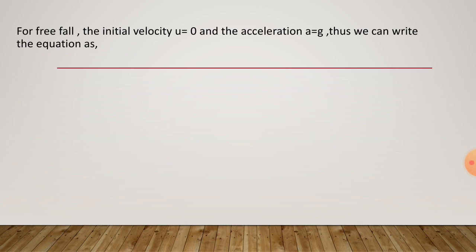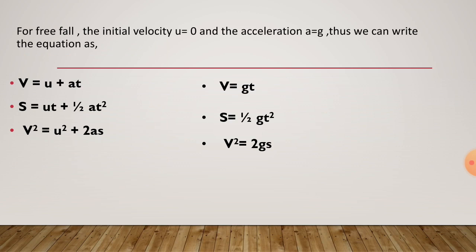Thus, we can write the equations, students, which you must know about. v is equal to u plus at, then s is equal to ut plus half at square, then v square is equal to u square plus 2as. If we put u is equal to 0 and a is equal to g, then what happens? In the first equation we get v is equal to gt, because u is 0 and a is g. In the second equation we get s is equal to half gt square.